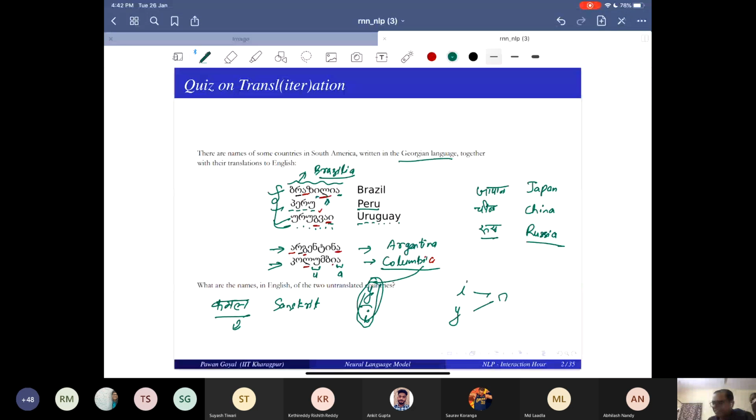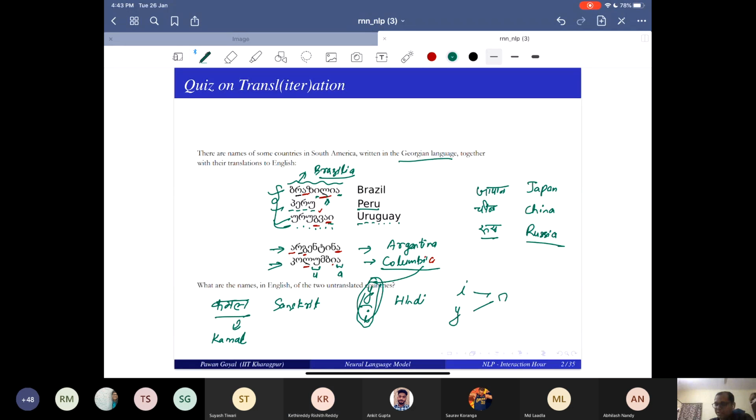Should be simple. What is the usual thing that will come to your mind? Lotus. I'm not saying translation, transliteration. Kamal, KAMAL. We can also do it as CAMAL.